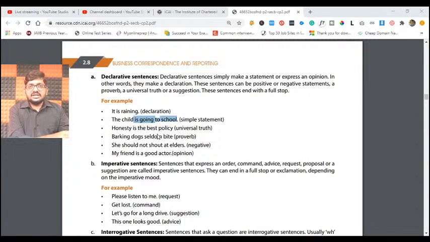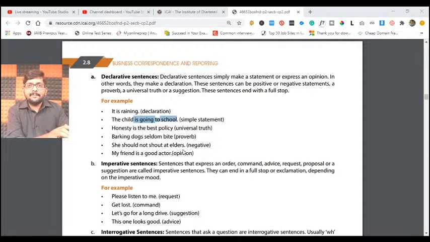Honesty is the best policy. Of course, it's a universal truth. It's an opinion. You are trying to tell your opinion. Barking dogs seldom bite. A proverb, of course. Dogs that are barking will not bite. That is a regular statement, which is a universal truth. Everybody knows about that, but you are telling it as a statement, my dear friends, which we call declarative statements.